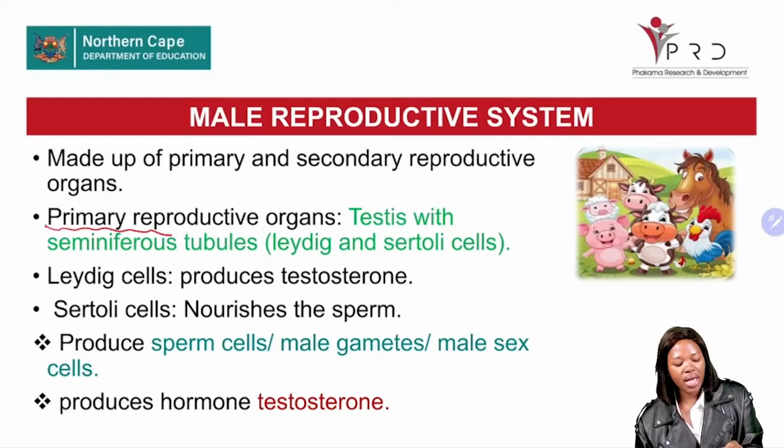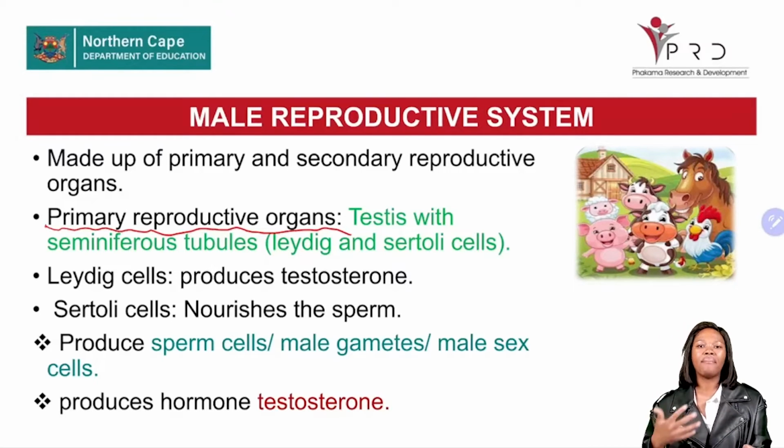For an organ to be referred to as a primary organ, when it comes to males, it has to produce a sperm cell or the sperm cells, also referred to as the male sex cells or the male gamete.